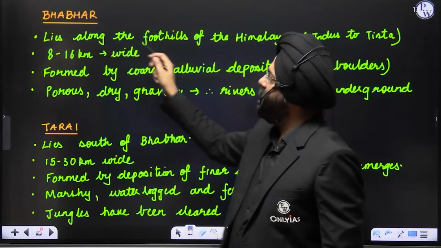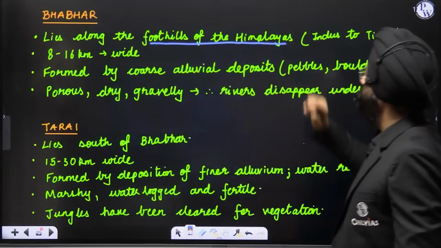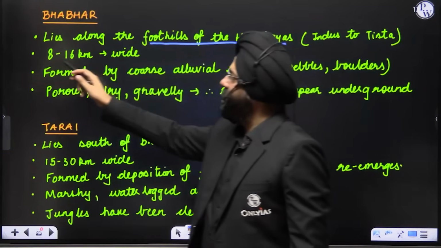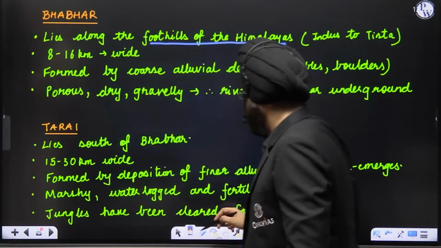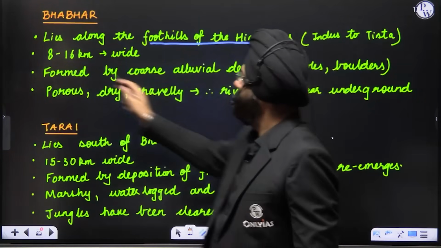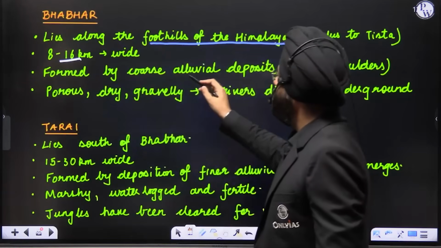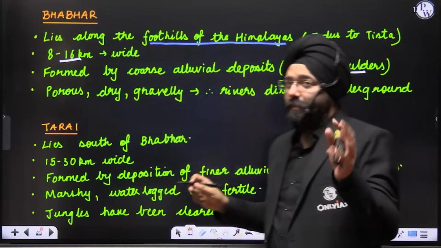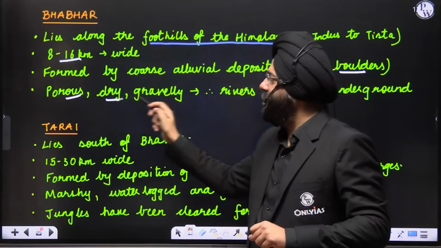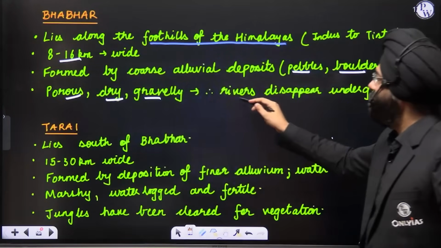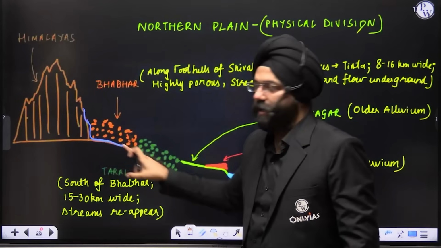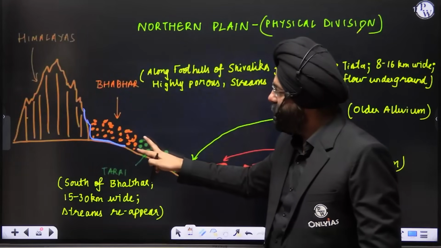Now let's see Bhabar. It lies along the foothills of the Himalayas from the Indus to the Tista River. It is 8 to 16 kilometers wide, formed by alluvial deposits, mainly pebbles and boulders. Because it is pebbles and boulders, it is porous, dry and gravelly. So what happens? The river disappears underground. This is what we understood. It goes underground. Now next is the Tarai.